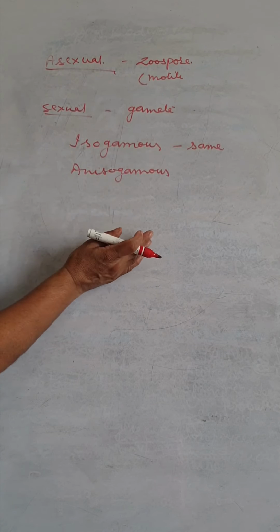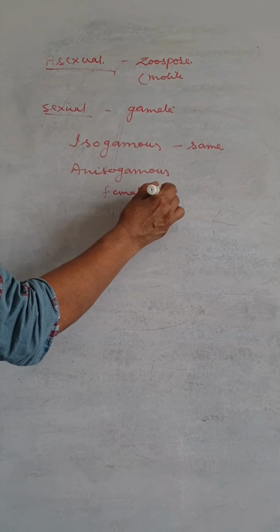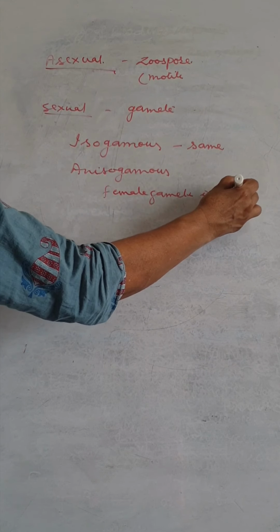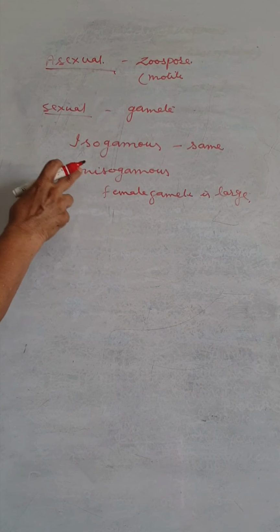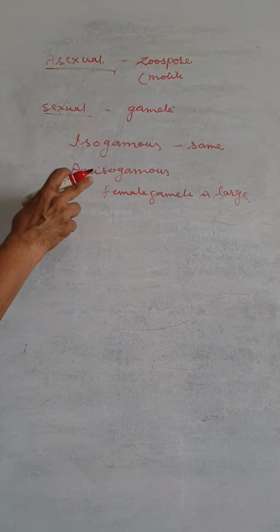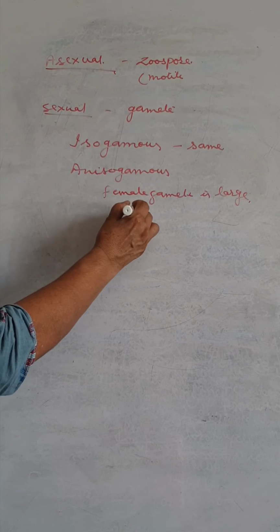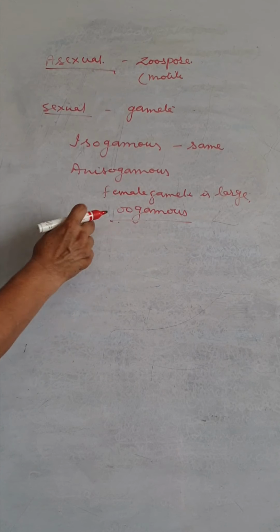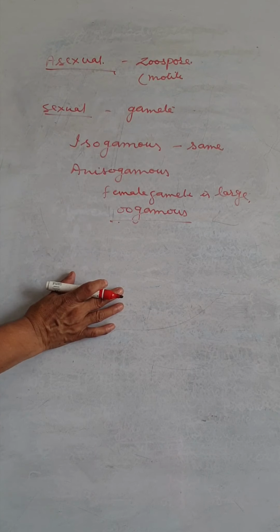When the female gamete is larger than the male, it means the male is smaller and motile. When the female is larger than the male, it is called oogamous type of sexual reproduction. Now, the details of Ulothrix.